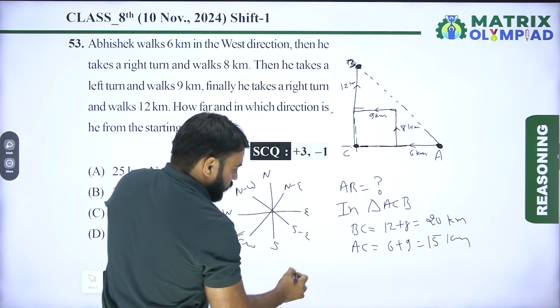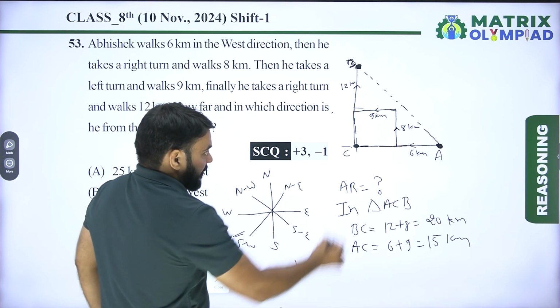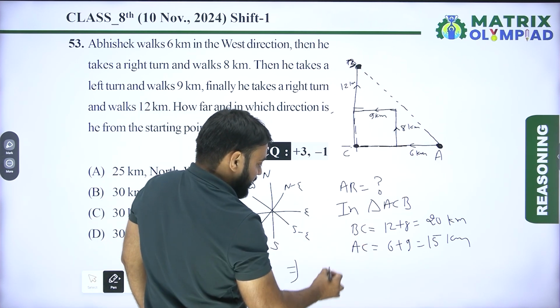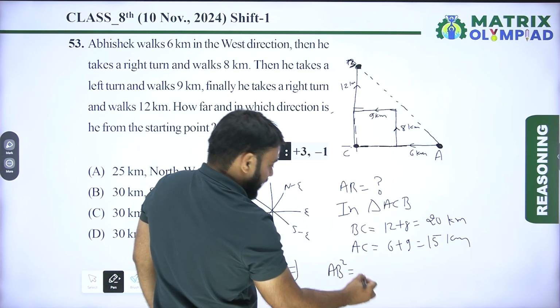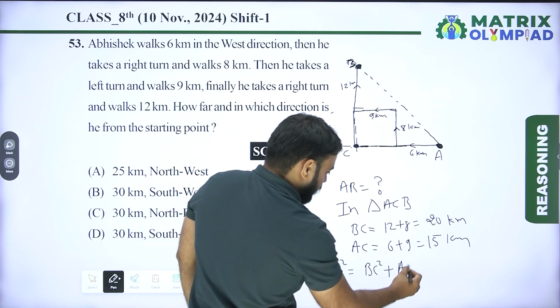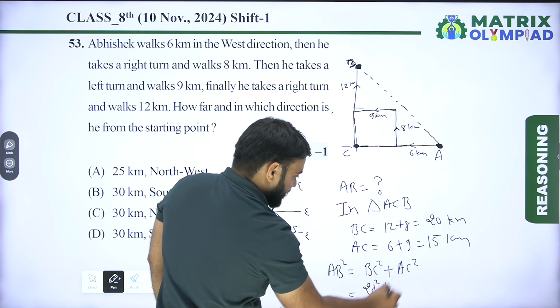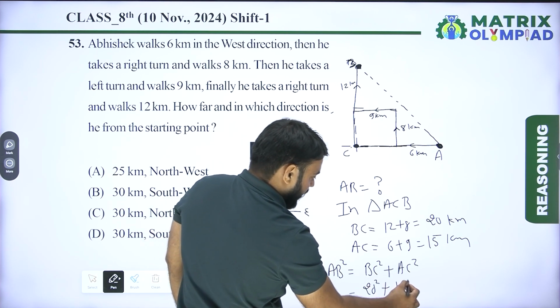Now using the Pythagoras theorem in this triangle, the hypotenuse, it means AB square, is equal to BC square plus AC square. So BC square, it means 20 square, plus AC, it means 15 square.